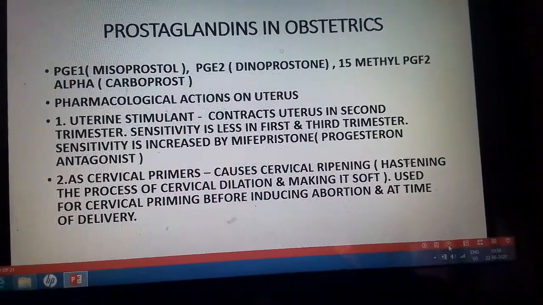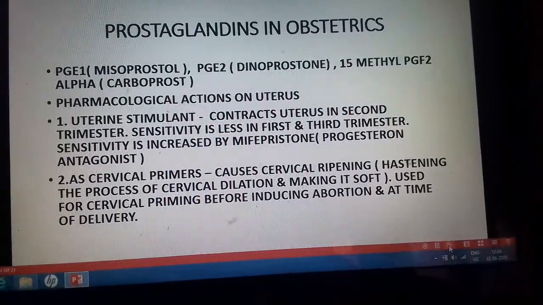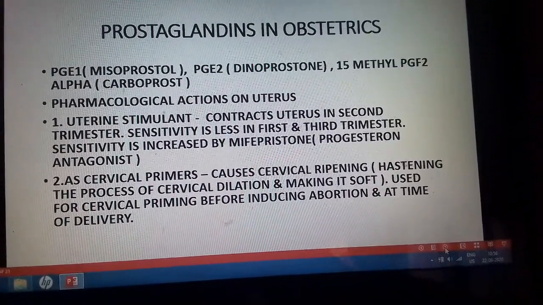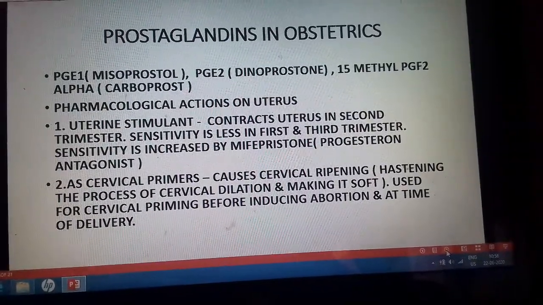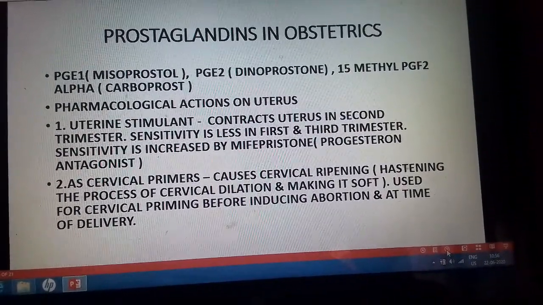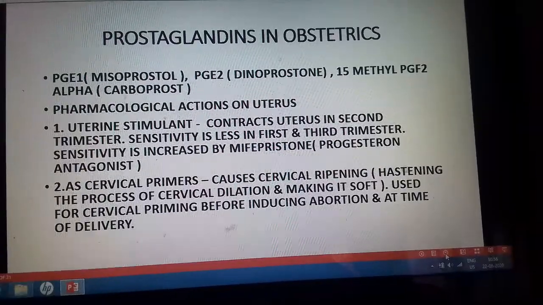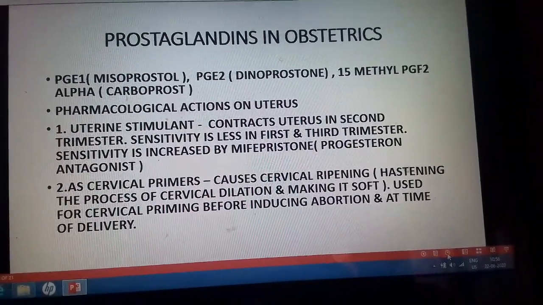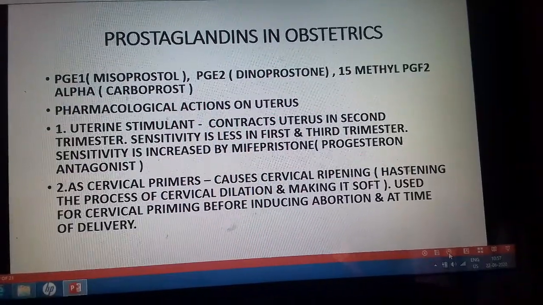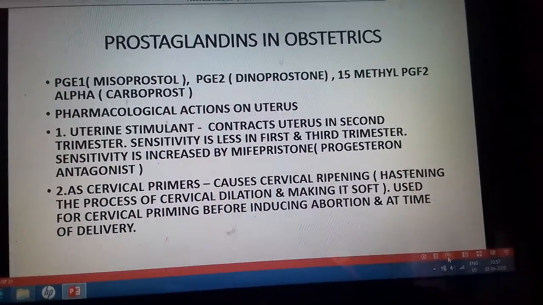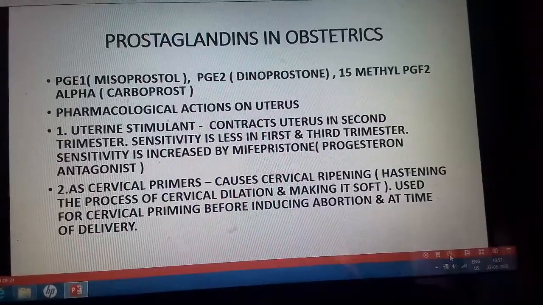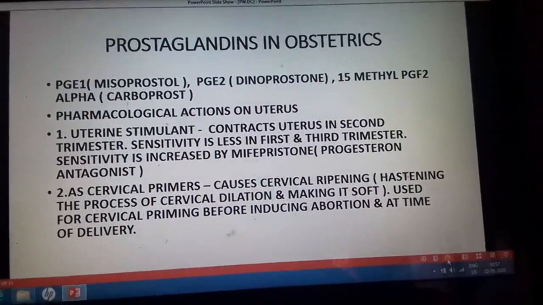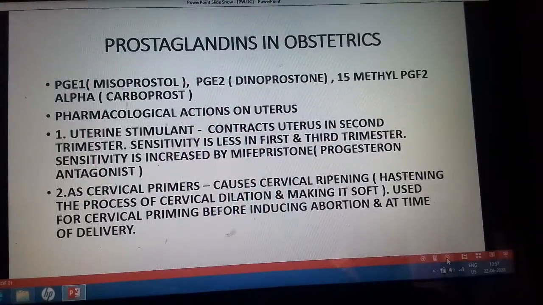Pharmacological actions: it is a uterine stimulant and contracts the uterus. This contraction is more in the second trimester, and sensitivity is less in the first and third trimesters. Sensitivity is increased by mifepristone. Mifepristone is a progesterone antagonist which increases the sensitivity of the uterus to the prostaglandins. So these two are given together.